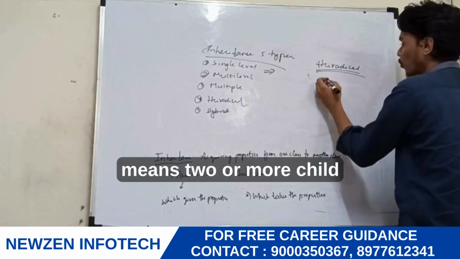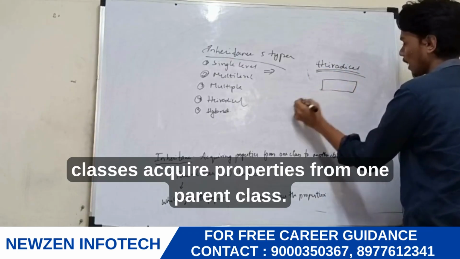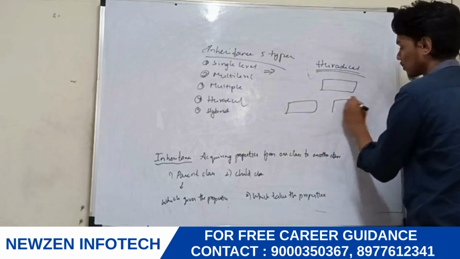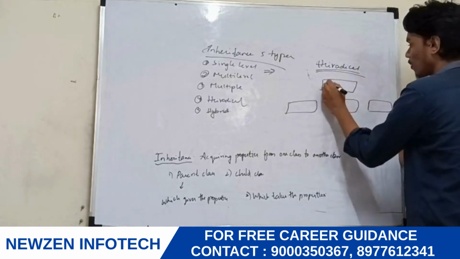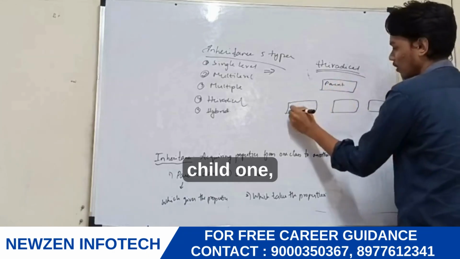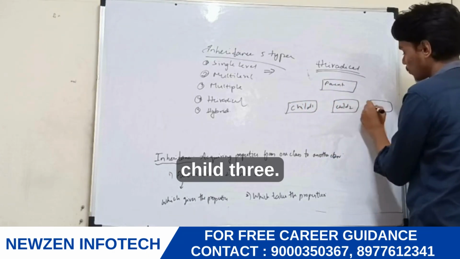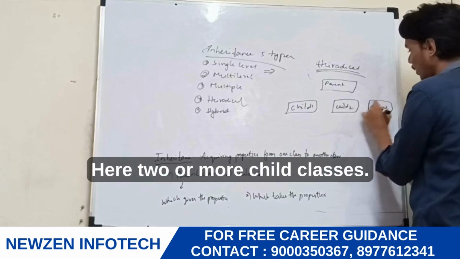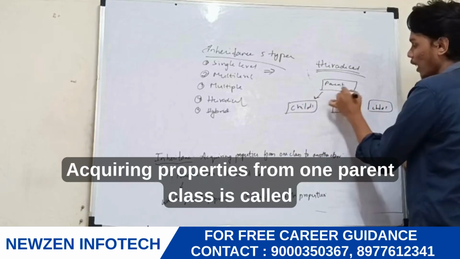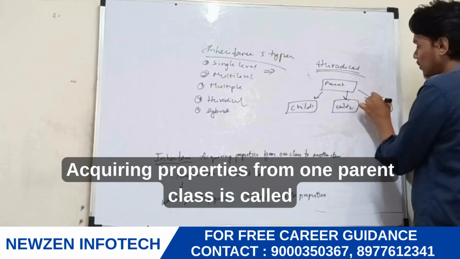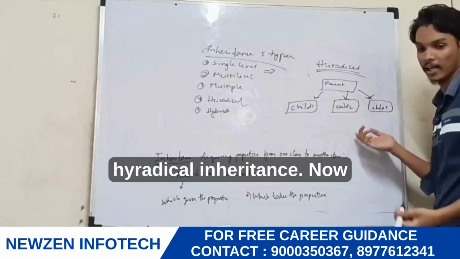Hierarchical means two or more child classes acquire properties from one parent class: parent, child 1, child 2, child 3. This is called hierarchical inheritance.